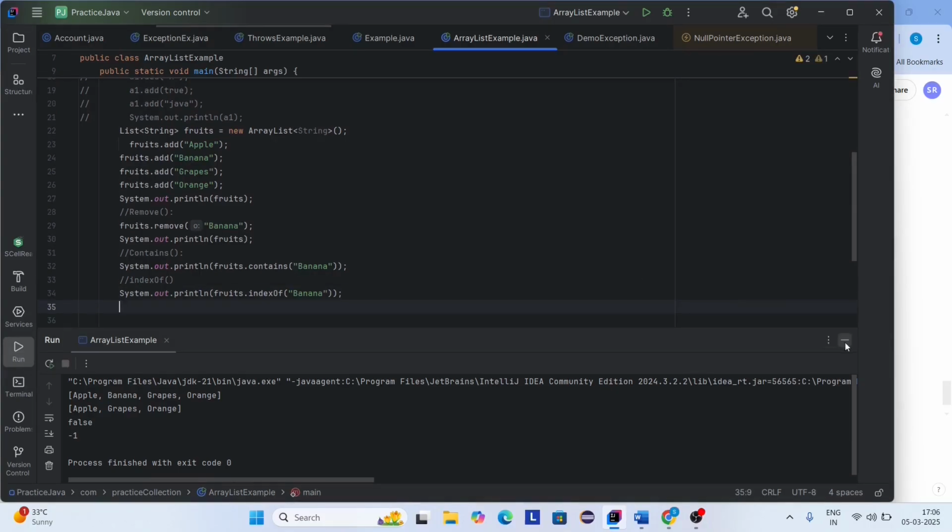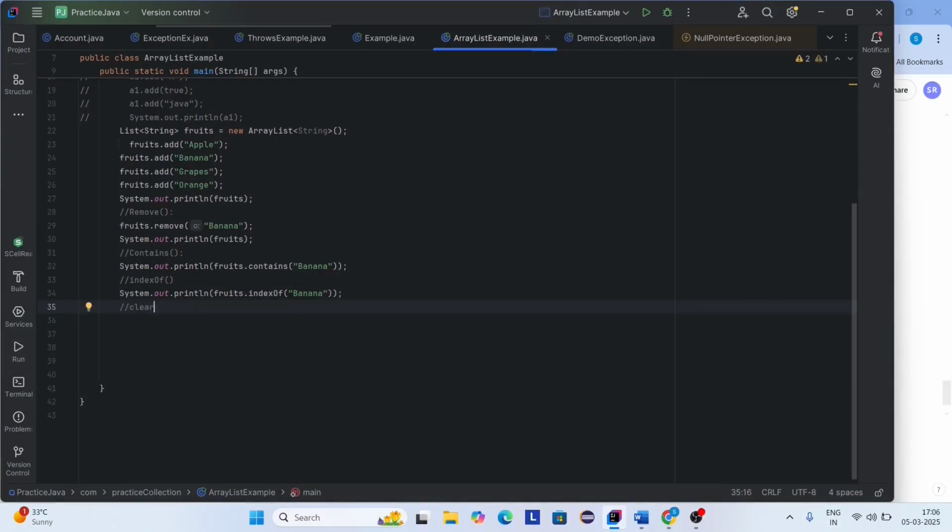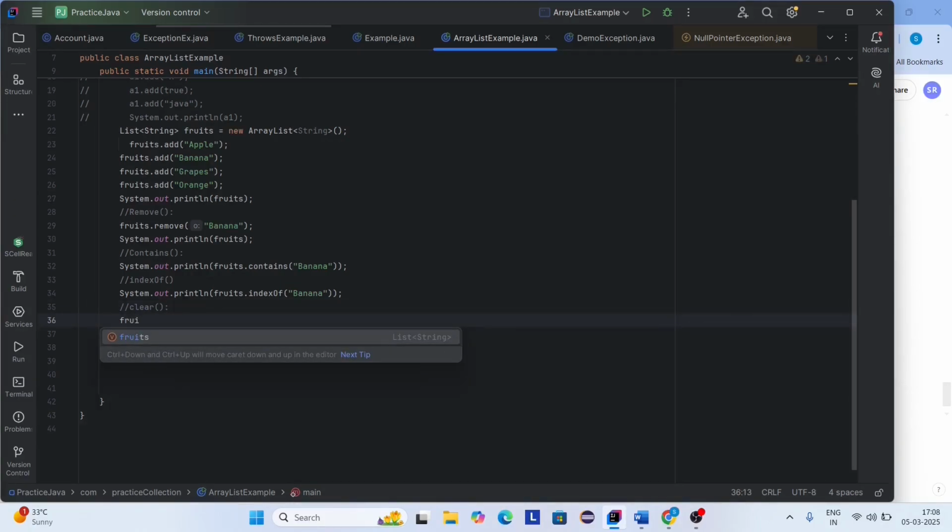So one more method we will discuss. This method is clear. This method is used to clear the current collection. This is our current collection, right? Apple, grapes, and orange. So if I want to clear the entire collection, I use the clear method. So fruits.clear.